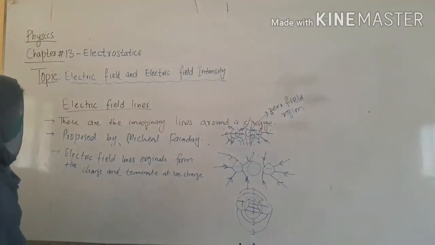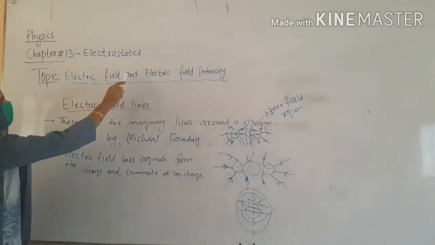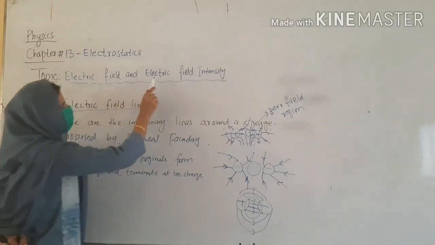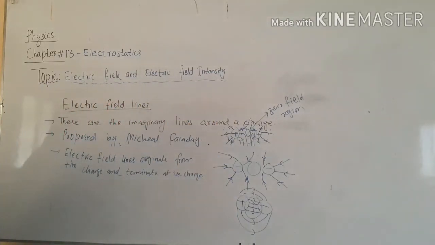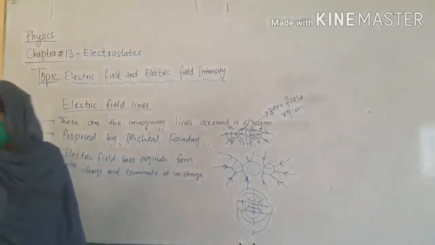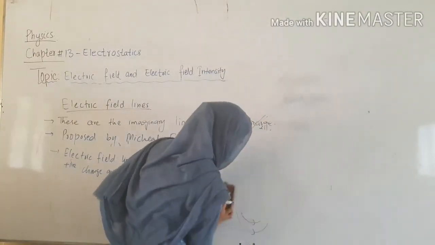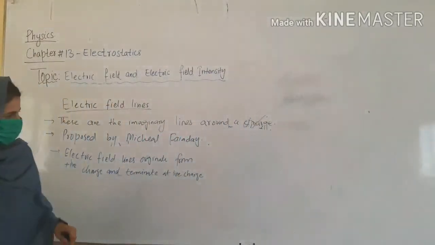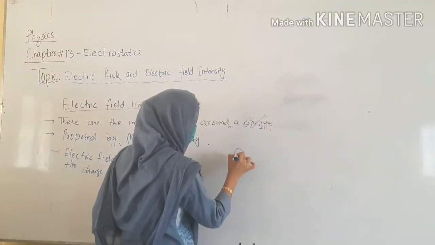As we discussed, electric field lines show the direction as well as the strength of the electric field intensity. Is it clear now? I can show it as follows. Suppose I have this point as the source charge.